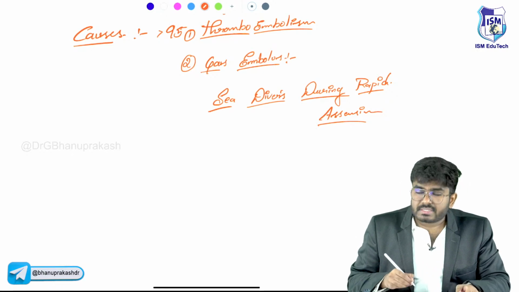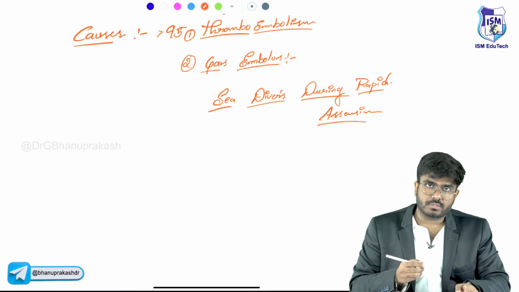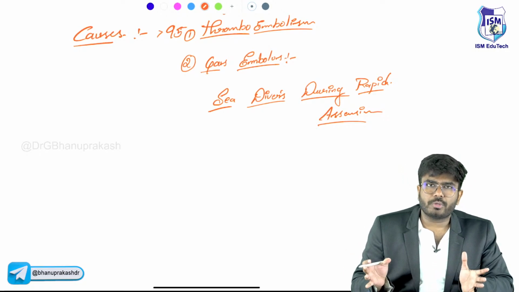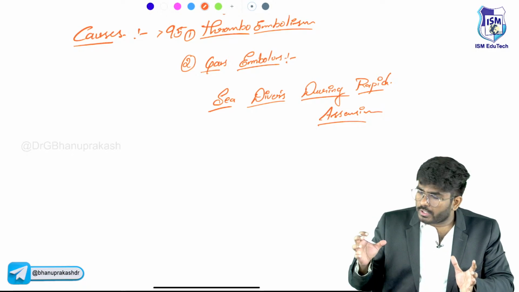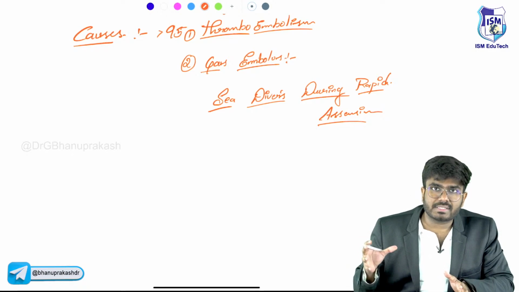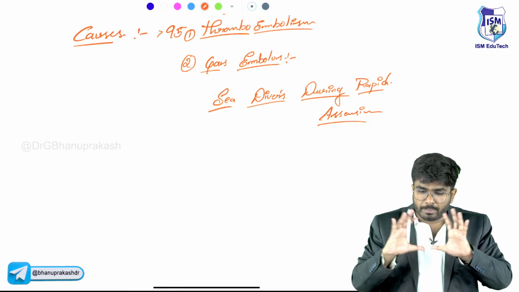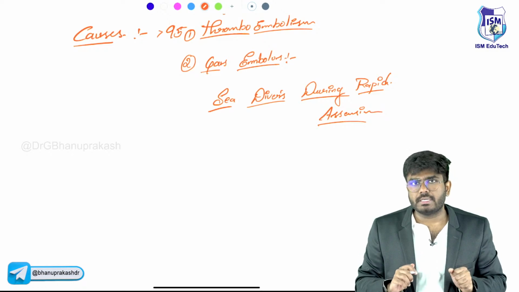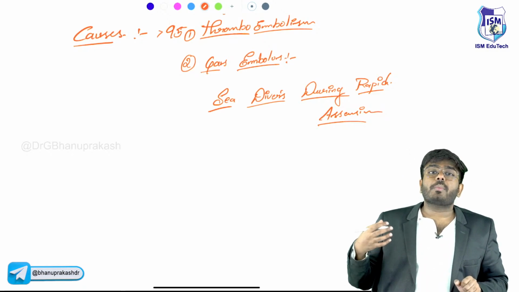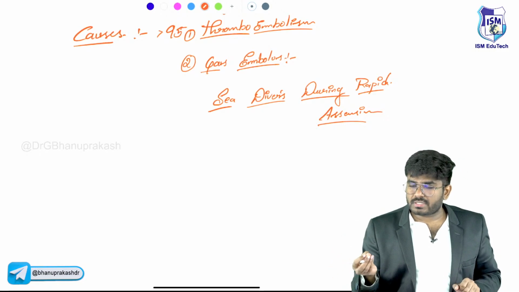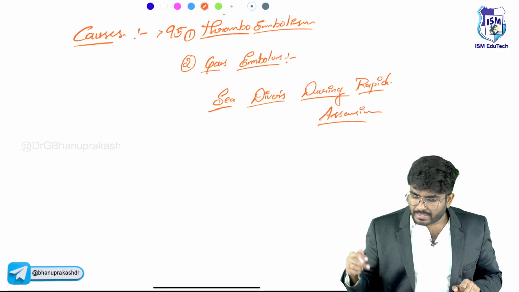Now, where else, sir? See, for laparoscopic surgeries also, these days most of the surgeries are being done with laparoscopy only, right? So, during laparoscopy, what we will do, we will put some gas, especially carbon dioxide gas. We will inflate so that we will have a better field for the surgery. That carbon dioxide gas can enter into the blood vessels, through the bleeding blood vessels, and there can be a gas embolism.